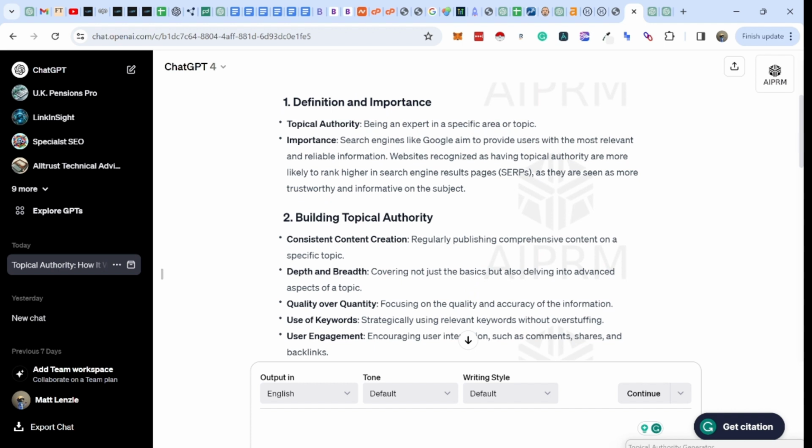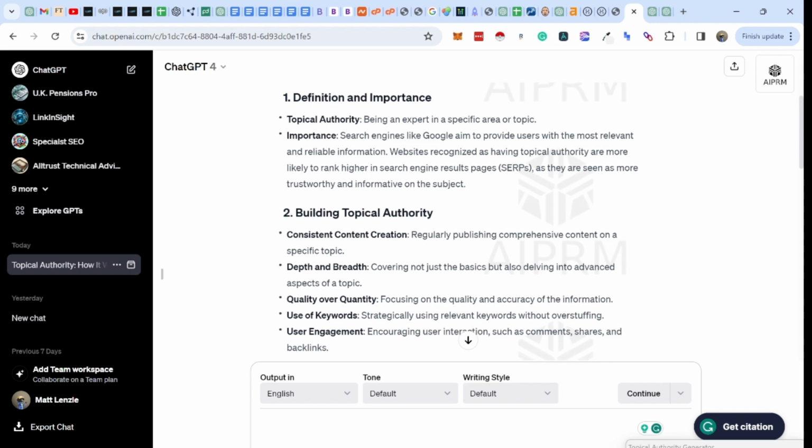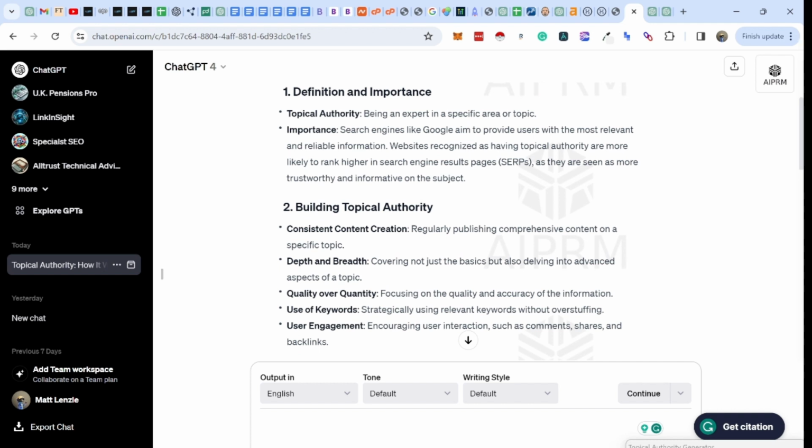So effectively what we look at is definition and importance. So being an expert in a specific area or topic. So search engines like Google aim to provide users with the most relevant and reliable information. Websites recognized as having topical authority are more likely to rank higher in search engine results pages, as they are seen as more trustworthy and informative on the particular subject. So there's two elements that you've got here. So you've got the on-site side of things, but then secondly, we've got the off-site as well.